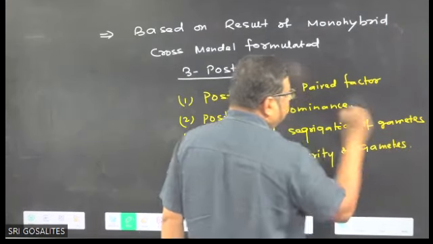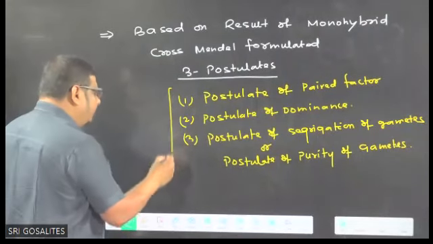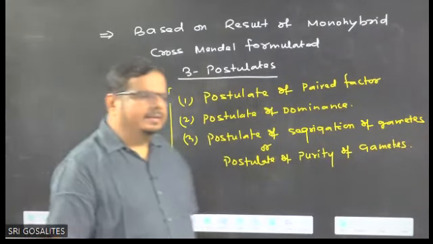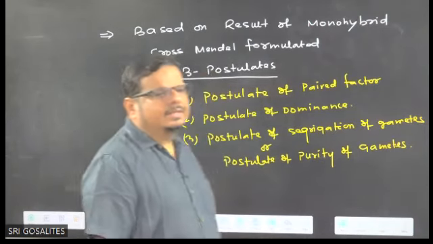Purity of gametes. So these are the three postulates formulated by Mendel. Getting the idea? Is it clear in the mind? Based on which cross?